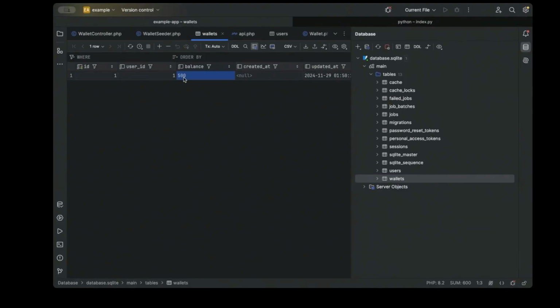Everything works very smoothly. So what if we decide to make these 10 simultaneous requests? We are calling that endpoint 10 times, and each time we're trying to deduct 100 bucks. We should not be able to do this because 100 multiplied by 10 gives us 1,000, and we just have 500 bucks in our wallet balance. So let's see what happens.